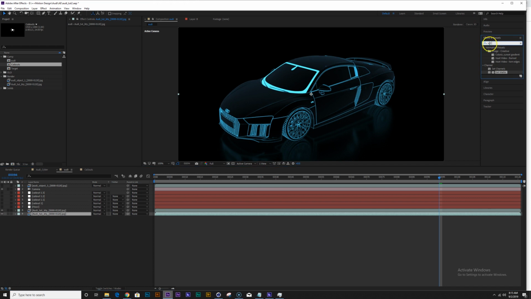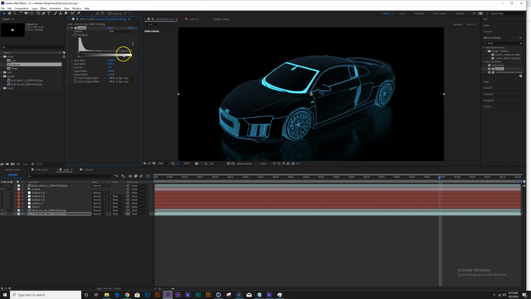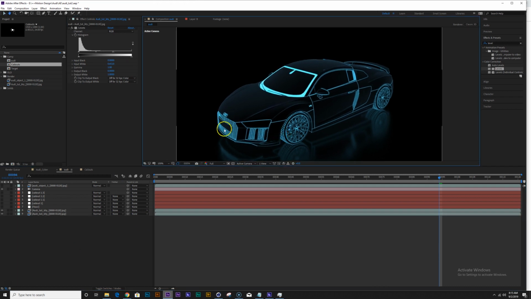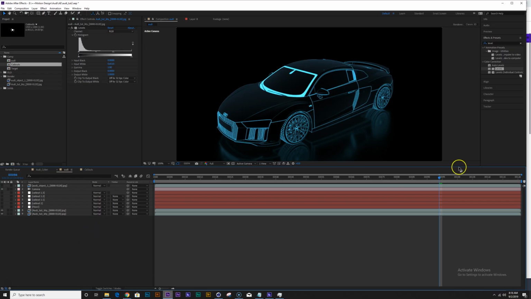And so for the floor, if I add a levels effect, I can boost the reflections a little more. Okay. Now let's add a grid to the floor. And the way I did it is I actually used a free preset from Dark Pause Motion Design. So I'll have a link in the descriptions, but it's a really cool effect.